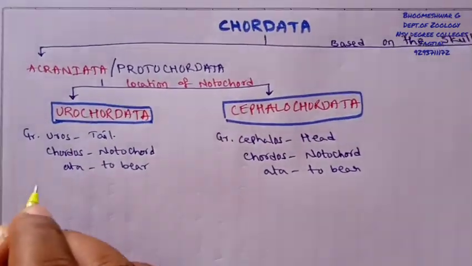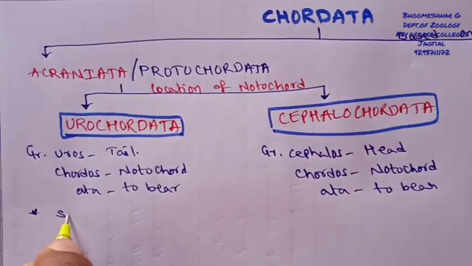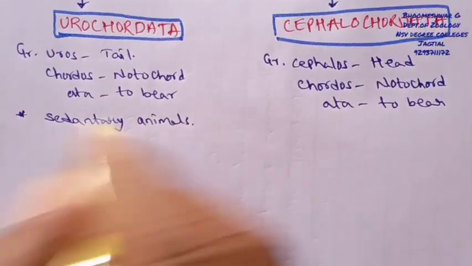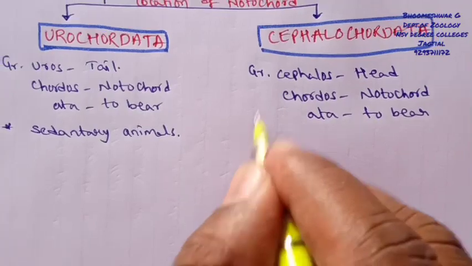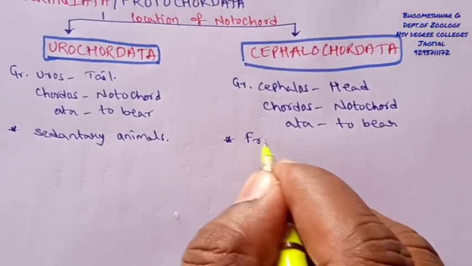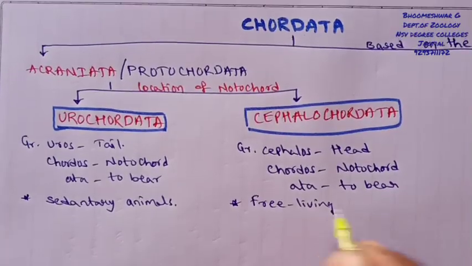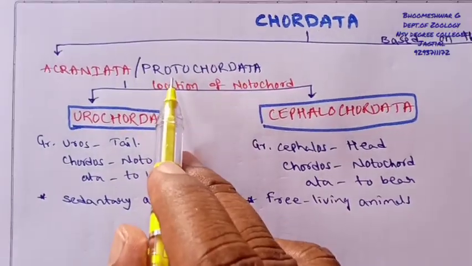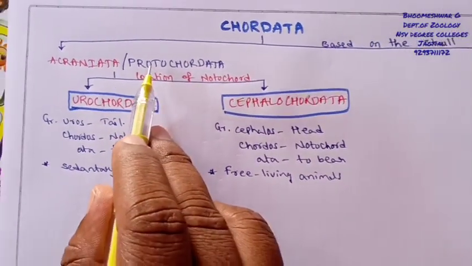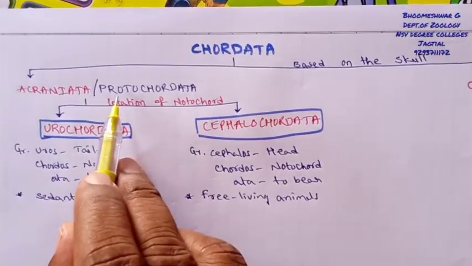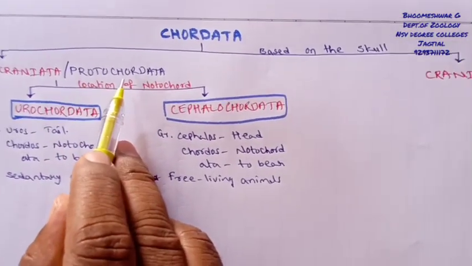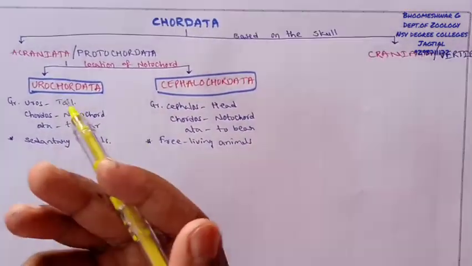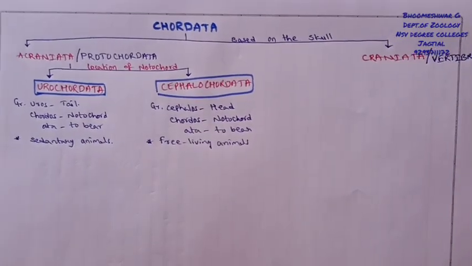So these urochordates are sedentary animals, completely fixed organisms, but the cephalochordates are somewhat free-living animals. But these two groups of organisms belong to Protochordata, which consist of a poorly formed notochord that persists in their embryonic stages but is absent in the adult stage.